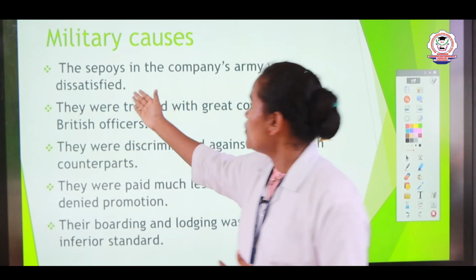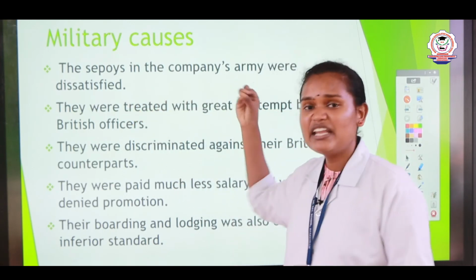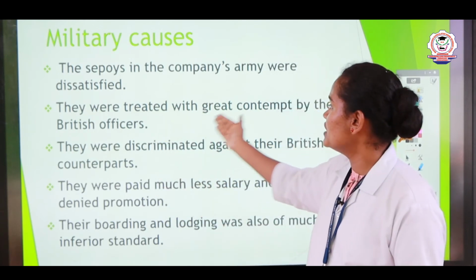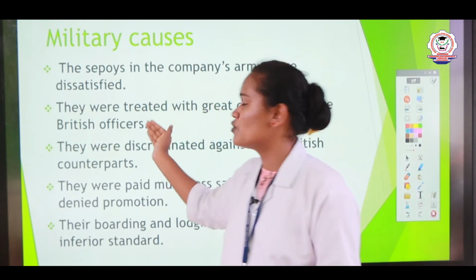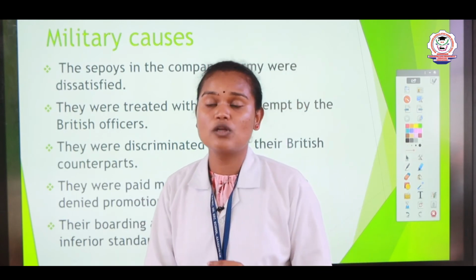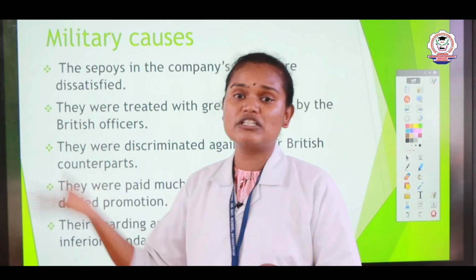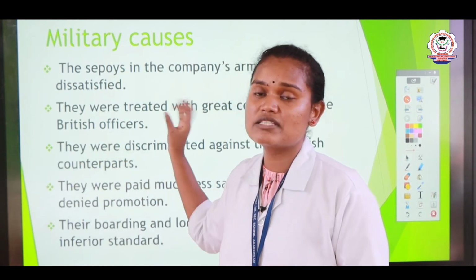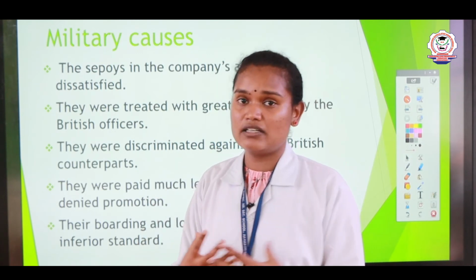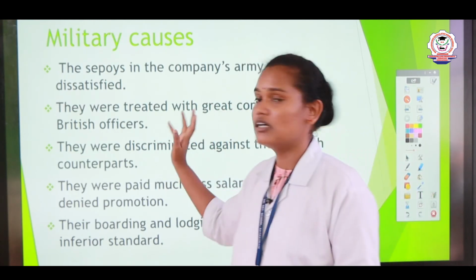See, the Sepoys in the company's army were dissatisfied. They were very embittered, very tortured. Then they were treated with great contempt by the British officers. British officers considered the Sepoys very low class people. They gave too much work to the Indians, especially the Sepoys. They didn't provide proper salary, proper allowance. So they were discriminated against compared to their British counterparts.